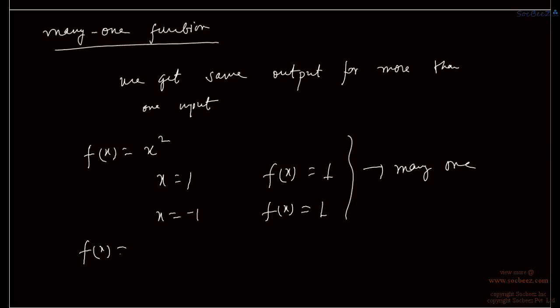Whereas say if we take f(x) is equal to x cube, okay, then if you take any two values, you will never get the same output, right? So say if you take x is equal to 1, x is equal to minus 1 here, then you will get f(x) is equal to 1 and f(x) is equal to minus 1 respectively. So this is on the basis of one one and many one, right?